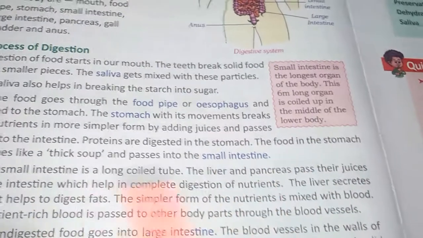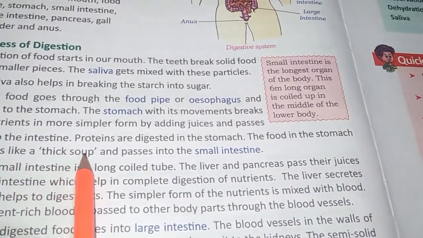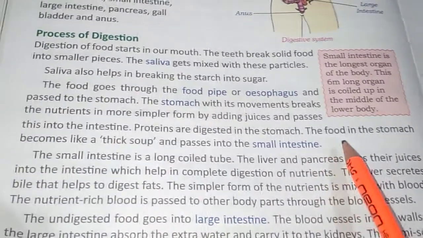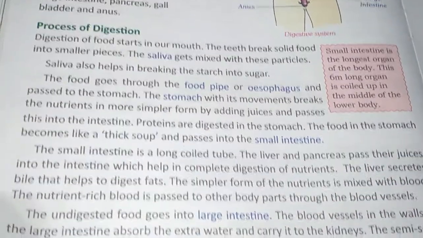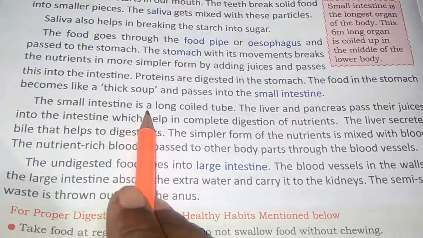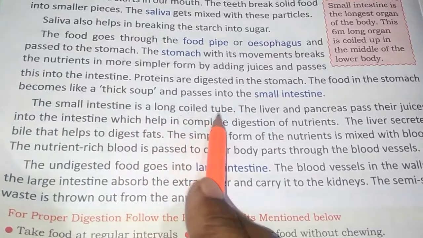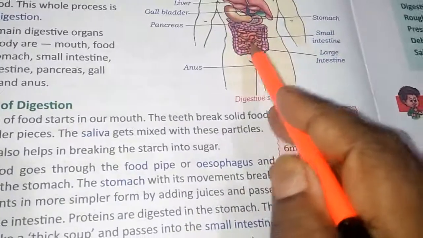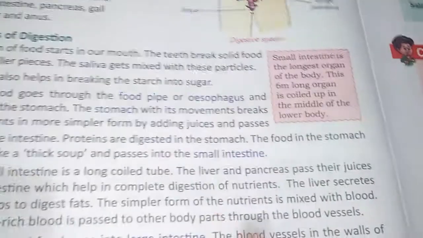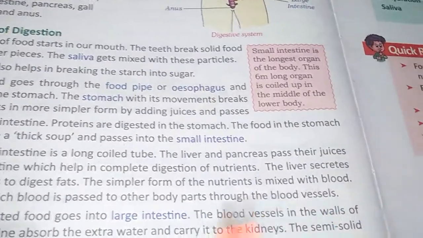The food in the stomach becomes like a thick soup and passes into the small intestine. The small intestine is a long coiled tube. Have you seen a small intestine? This is the small intestine. It is a coiled tube, and from there the food goes into the large intestine.